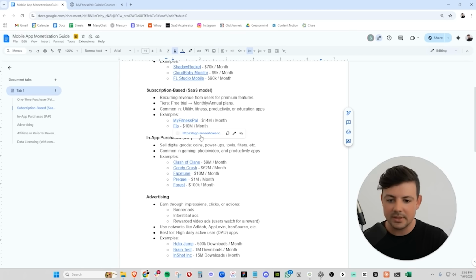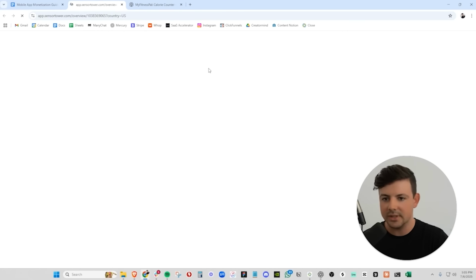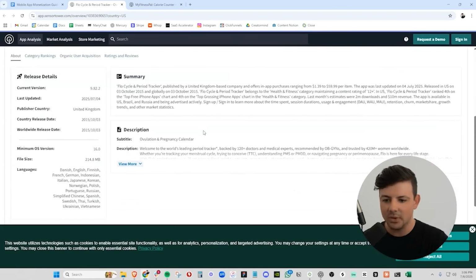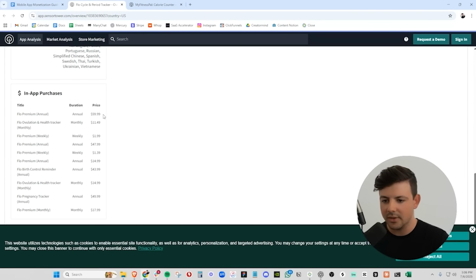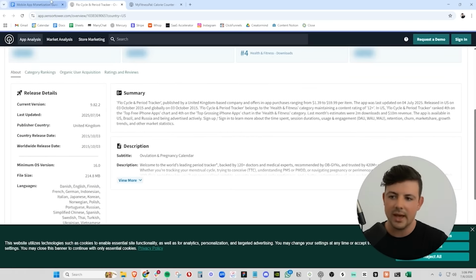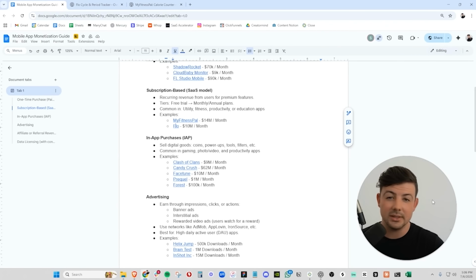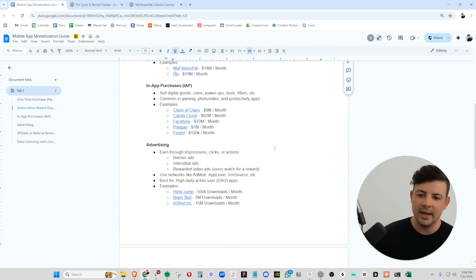So all the biggest apps in the world are doing this right now. Here's another example, Flow, that is doing $10 million per month. And we can check out their pricing here. They have a $60 annual, a $12 monthly, a $2 weekly. They are A/B testing absolutely all these prices at all times. And again, probably showing different prices based on where you download the app from.